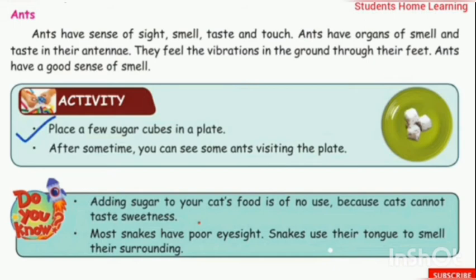taste sweetness. Most snakes have poor eyesight. Snakes use their tongue to smell their surroundings.